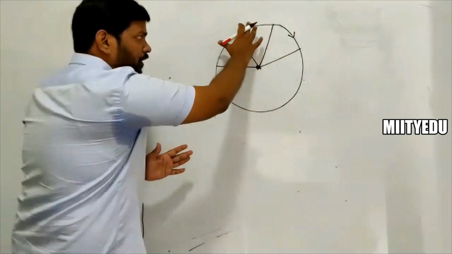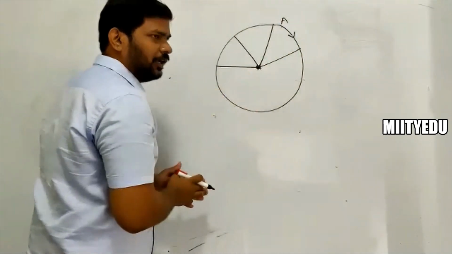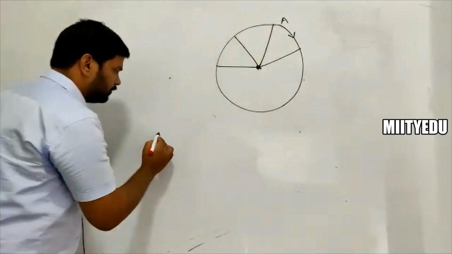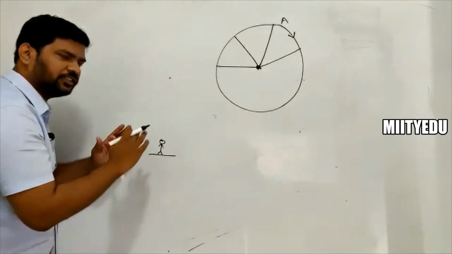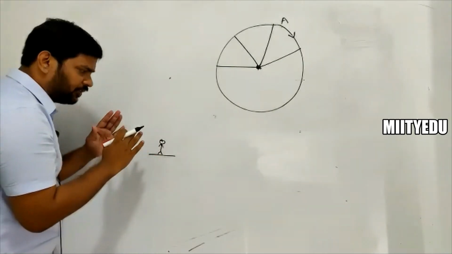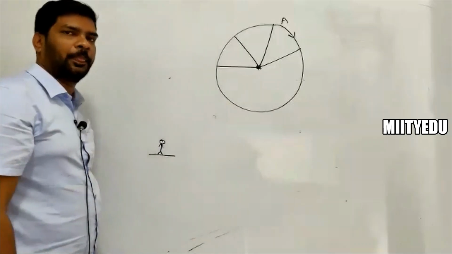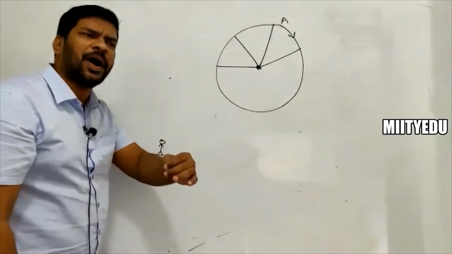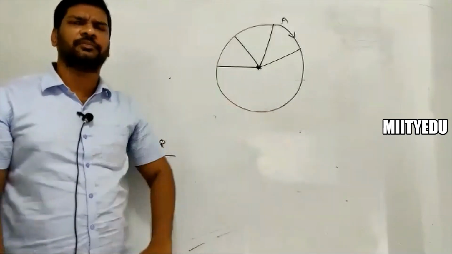Now the motion of a point A, a particle A, if it is observed by a person here who is stationary, and with respect to this stationary person, if this person is observed, then what is the path traced by that person? Is it going to be a circle or a different one?